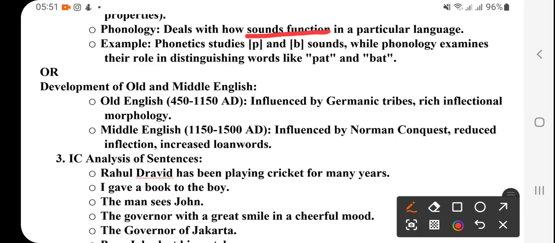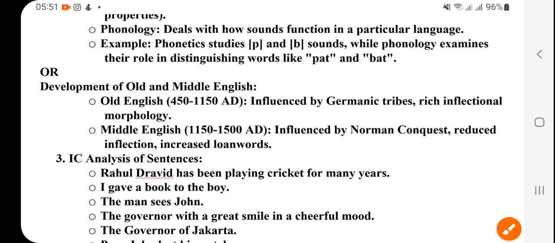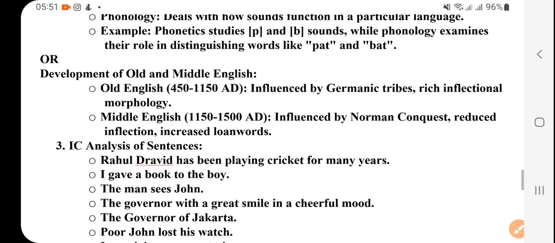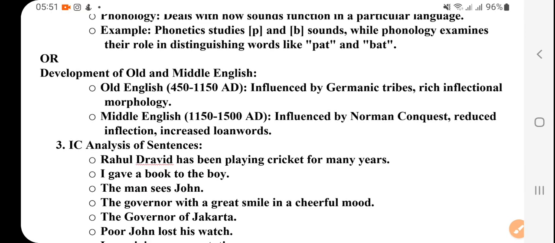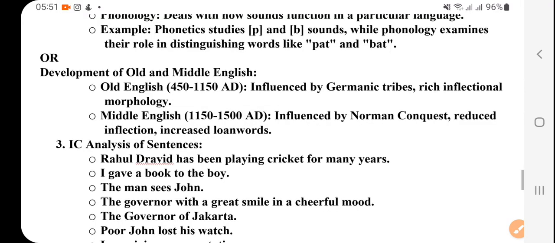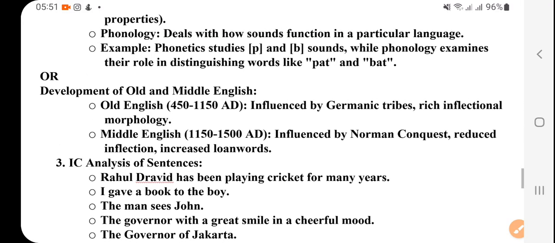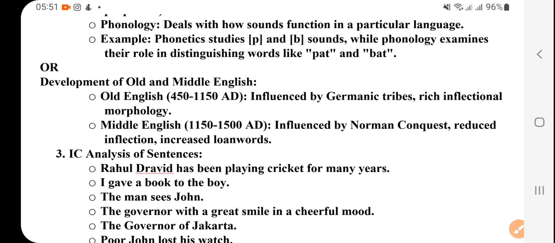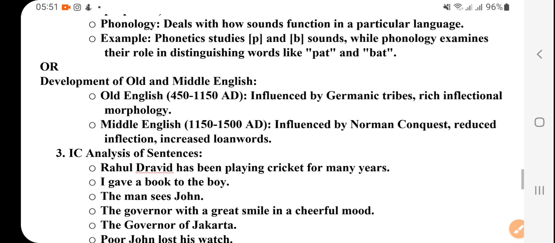How sounds function in a particular language. For example, phonetics studies P and B sounds, while phonology examines their role in distinguishing words like pet and head, right? So that deals with how sounds function in a particular language. For example, Punjabis speak differently, and many other words are there that they speak differently. So that is the area of phonology, right?